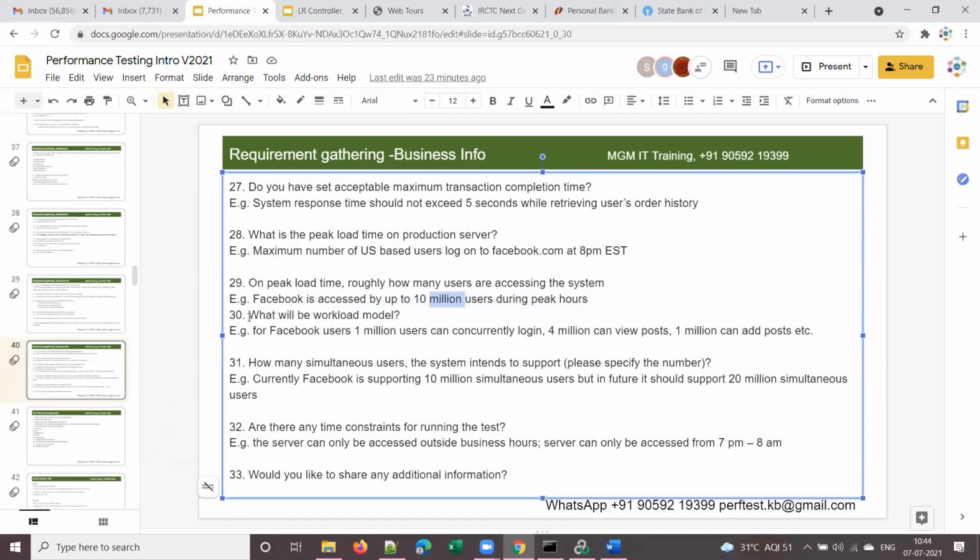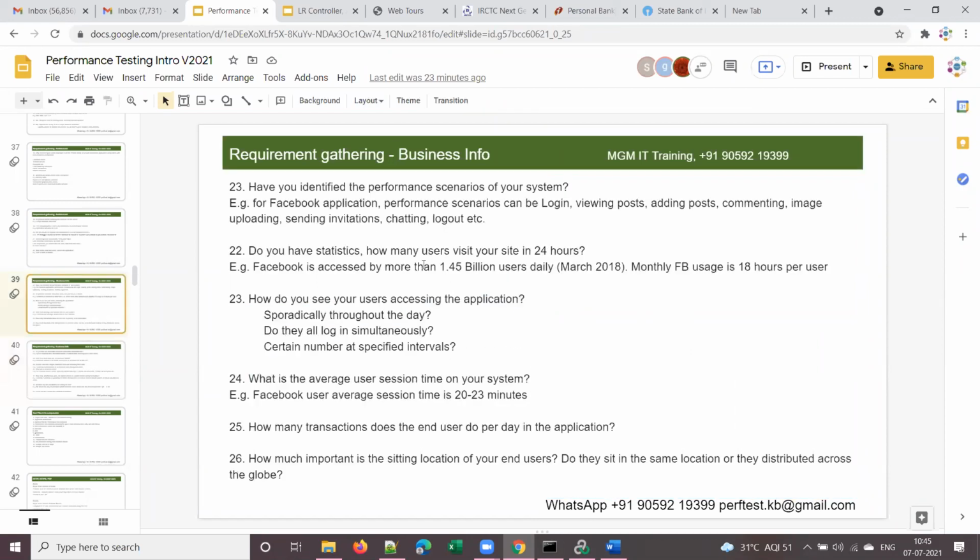And what will be the workload model? This is important to understand. When I say workload model, here we discuss how many users Facebook has on an average. What is the average user load, guys? How many users visit?